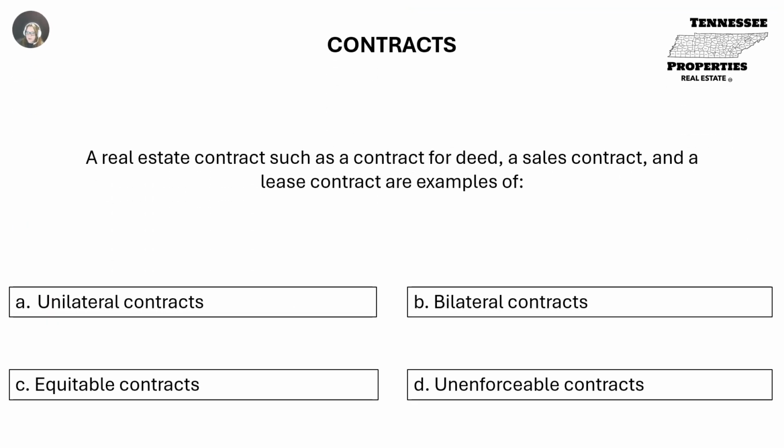A real estate contract, such as a contract for deed, a sales contract, and a lease contract, are examples of A. Unilateral contracts, B. Bilateral contracts, C. Equitable contracts, or D. Unenforceable contracts. B. Bilateral contracts.